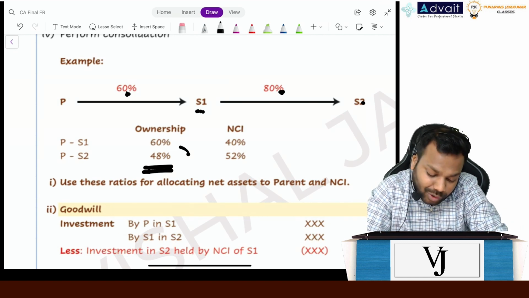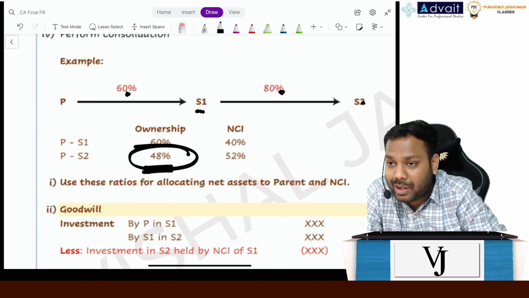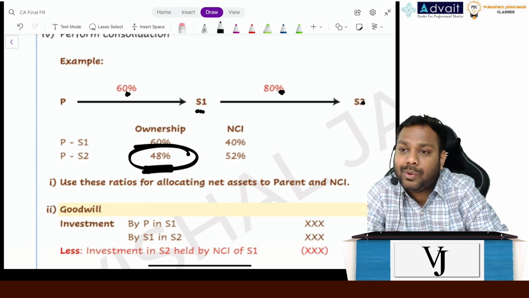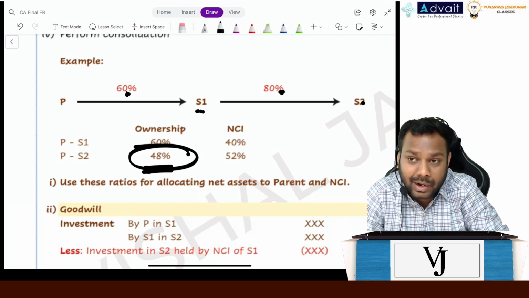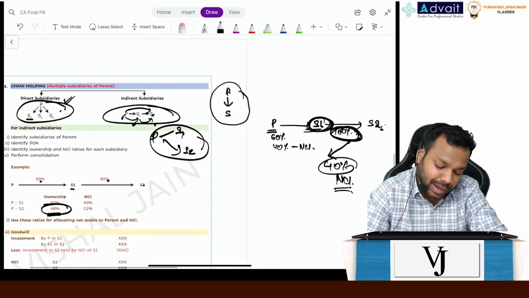Now once it becomes 48%, he will say, sir, I don't have the controlling power, right? No, I have controlling power. I do have controlling power. Okay, though indirectly, but I do have controlling power. See, understand, how do I have controlling power?